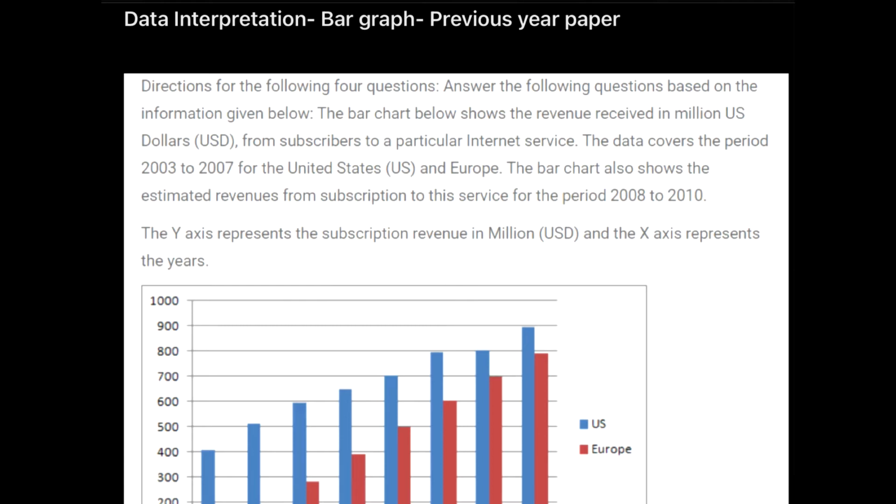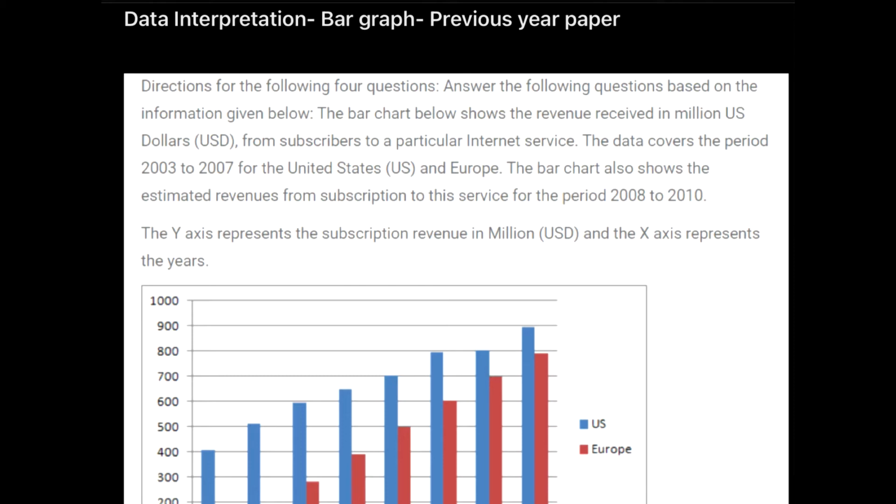Today in this video we'll be taking up another category of questions coming under data interpretation. This is called bar graph. Now we all have been solving bar graphs for a very long time, and this is a previous year paper question. And I don't want to solve the question right now. I would not be solving the previous year question paper right now.